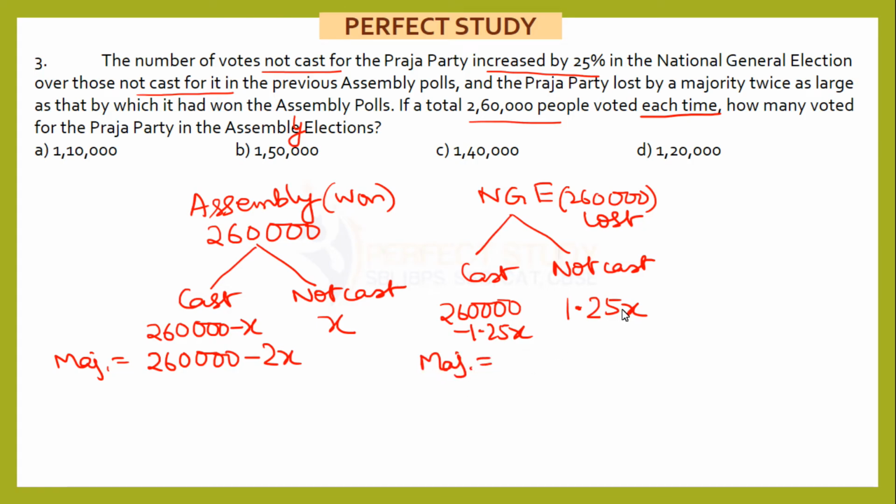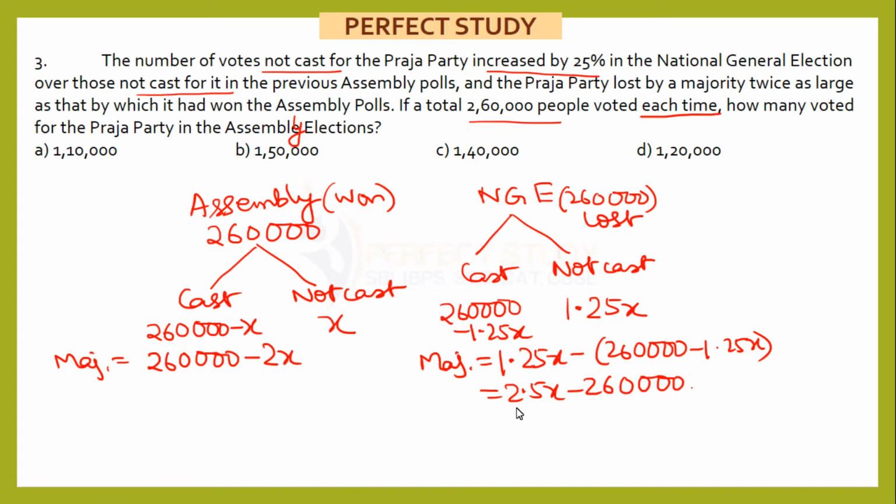Here is the majority by which they lost. Because they lost, obviously it means that the not cast value is greater. So this will be 1.25X minus (2,60,000 minus 1.25X), which will be equal to 2.5X minus 2,60,000. I hope this is clear. Now the question says the majority by which they lost is twice as large as the majority by which they won. That means this losing majority is double the winning majority.